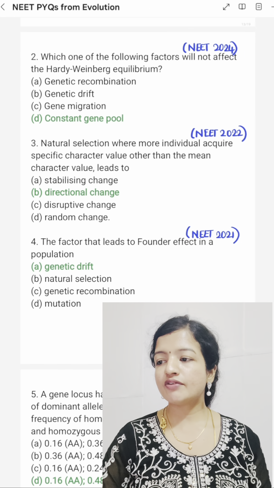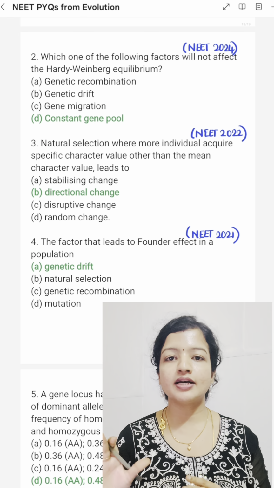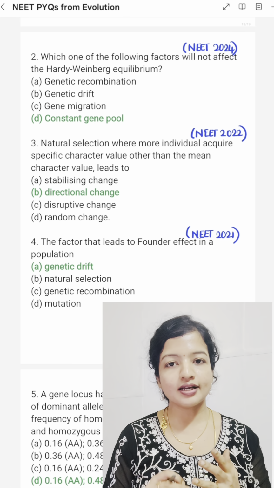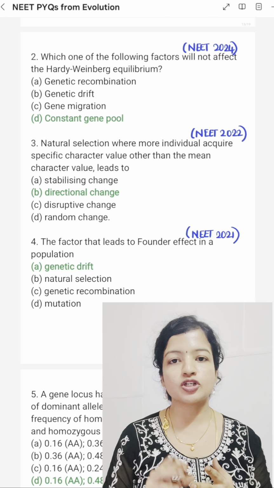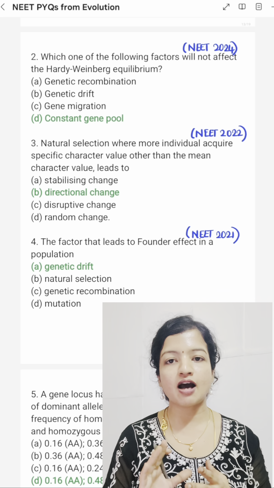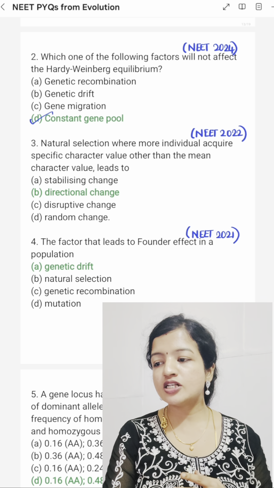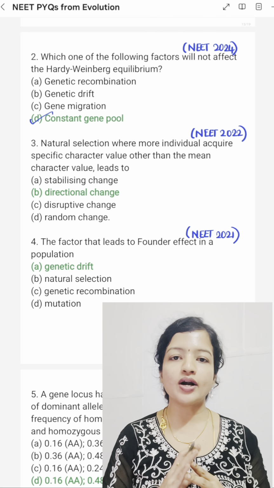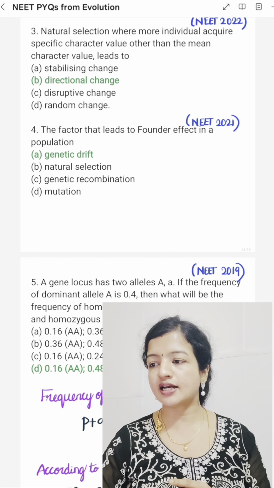Then, which of the following factors will not affect the Hardy-Weinberg equilibrium? The options given are genetic recombination, genetic drift, gene migration. All three of these will affect the Hardy-Weinberg principle, whereas a constant gene pool will not affect the Hardy-Weinberg equilibrium. Option D is the correct answer.